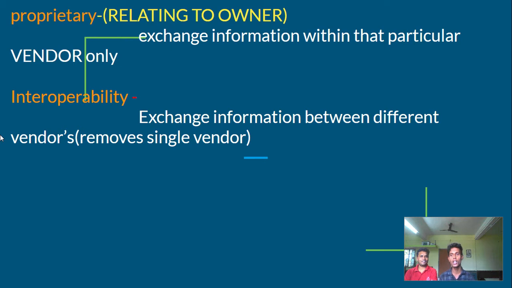Interoperability means exchanging the information between different vendors. Vendors means the manufacturers. So different vendors means two different companies.